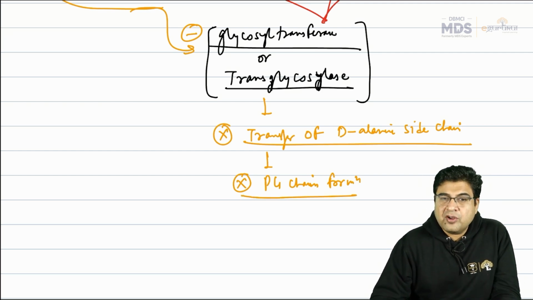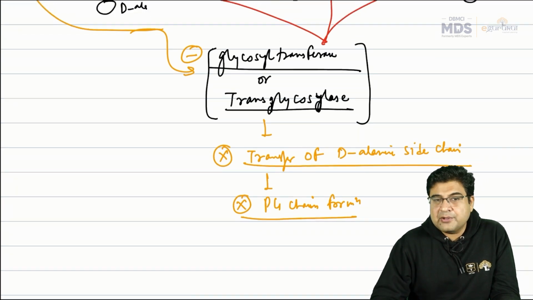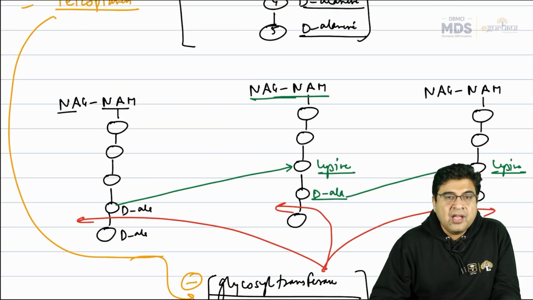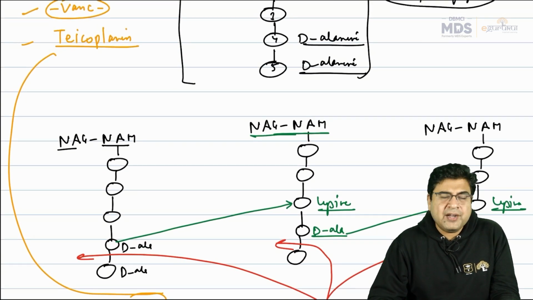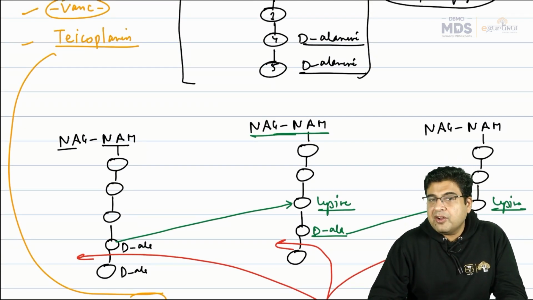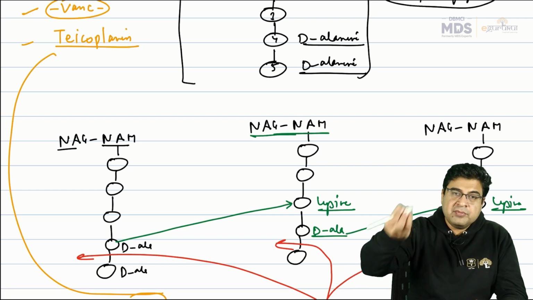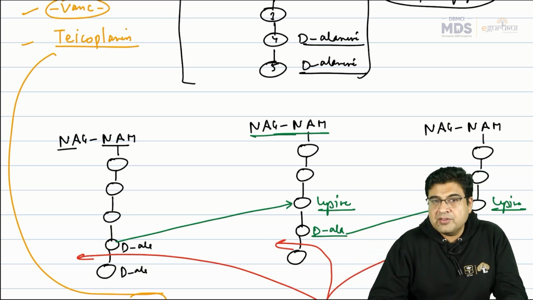So peptidoglycan chain formation will not take place when you inhibit this glycosyl transferase enzyme in the bacterial cell wall, and hence the bacterial cell wall is inhibited. And once the bacterial cell wall is not formed, bacteria cannot survive. It's the main covering of the bacteria which protects the bacterial interior from environmental hazards. So in this way, the bacteria cannot protect itself and the bacteria will die.